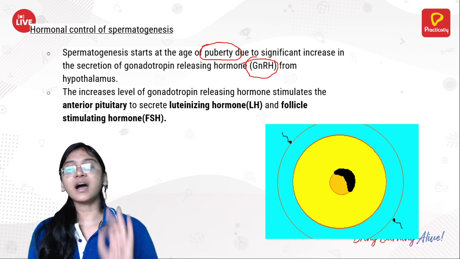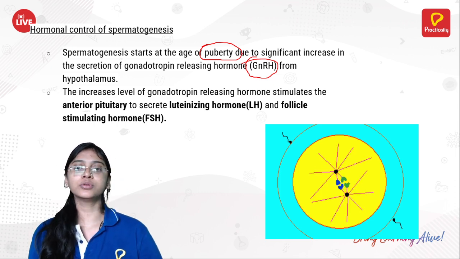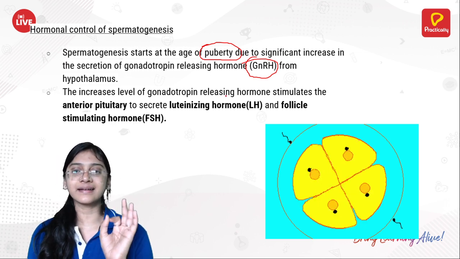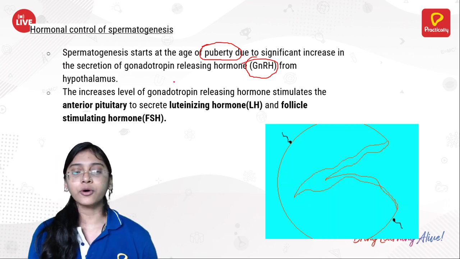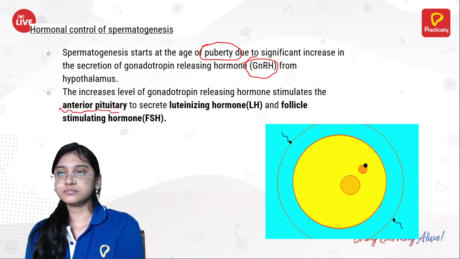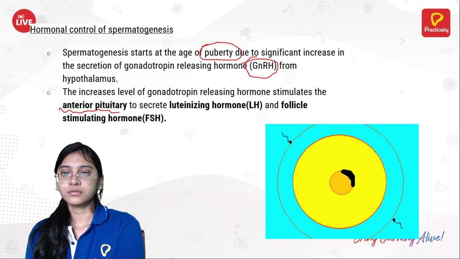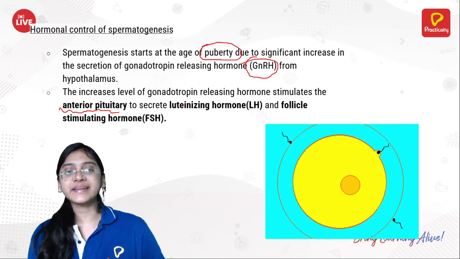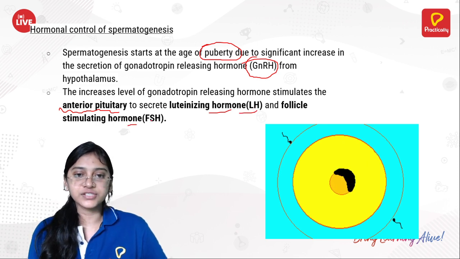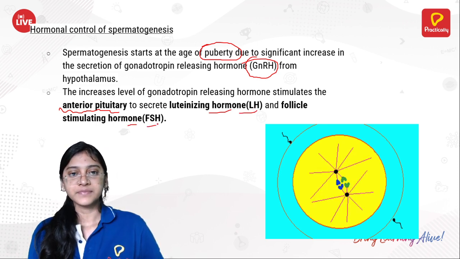Now this GnRH, gonadotropin releasing hormone, will act upon the anterior pituitary gland in order to secrete luteinizing hormone and FSH, follicle stimulating hormone, right?